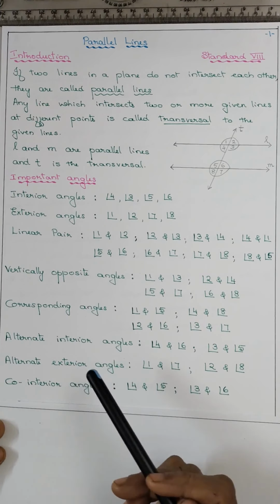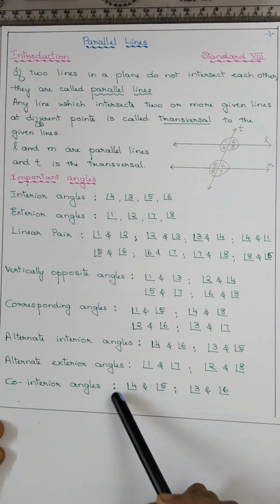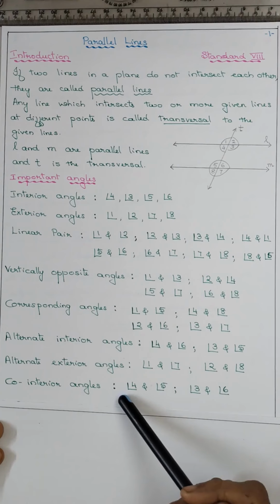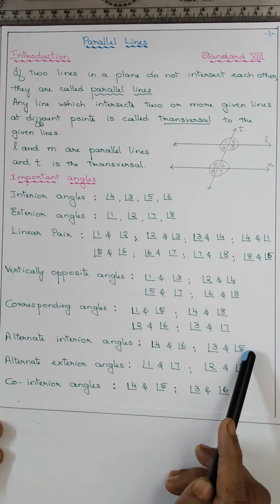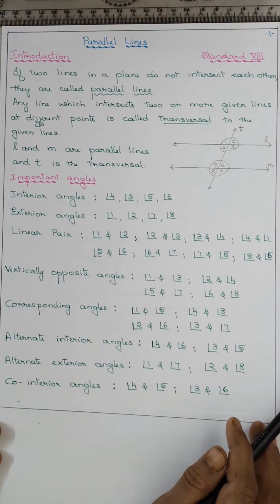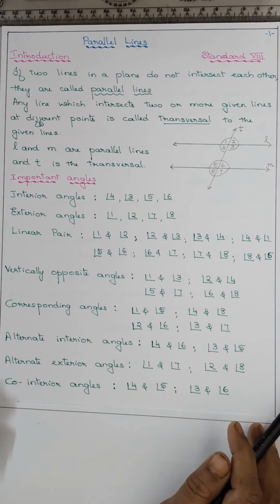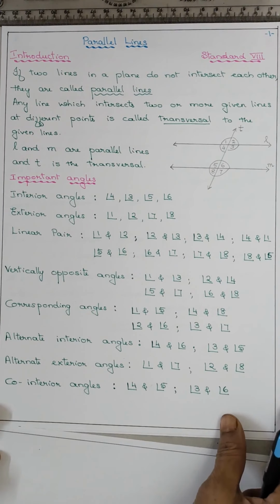Alternate exterior angles are equal, but co-interior angles are supplementary. Linear pair and the co-interior angles, they are supplementary. What is the meaning of supplementary? When you add the two angles in a pair, the sum should be 180 degree. Hope you are clear with this topic. It is a revision of last year.